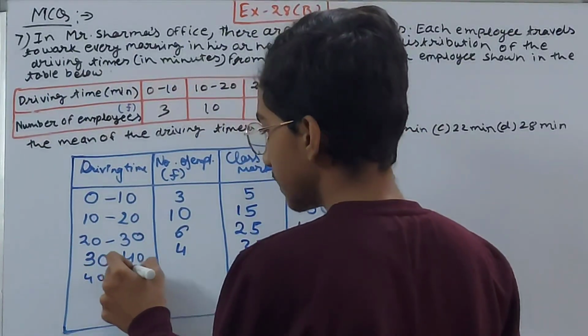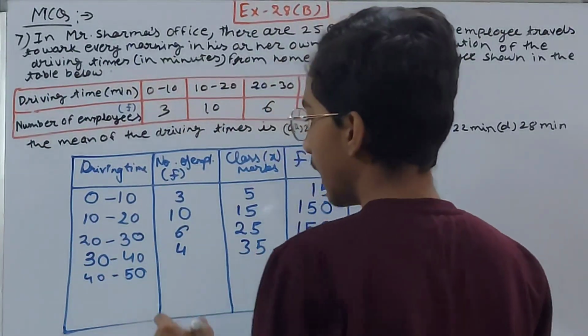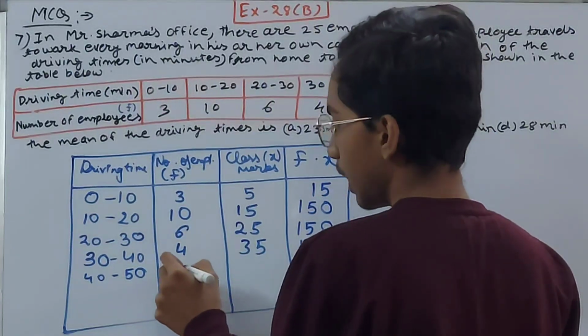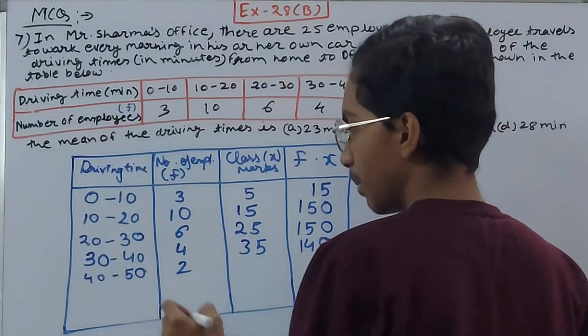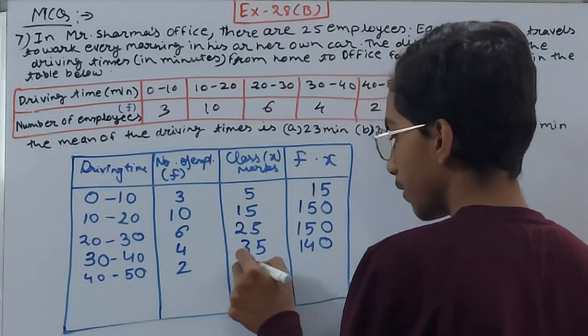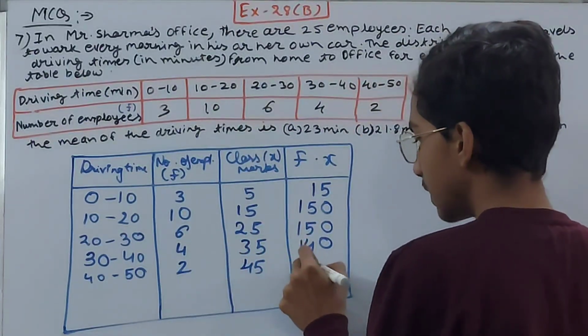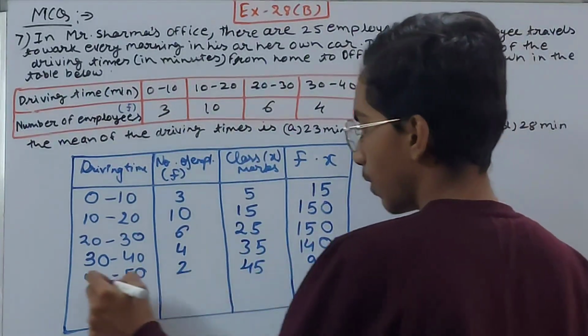And 40 to 50 is the last class interval. And here the frequency, or the number of employees rather, it is 2. 40 plus 50, 90 upon 2, 45. 45 into 2 is 90. Now all are done.